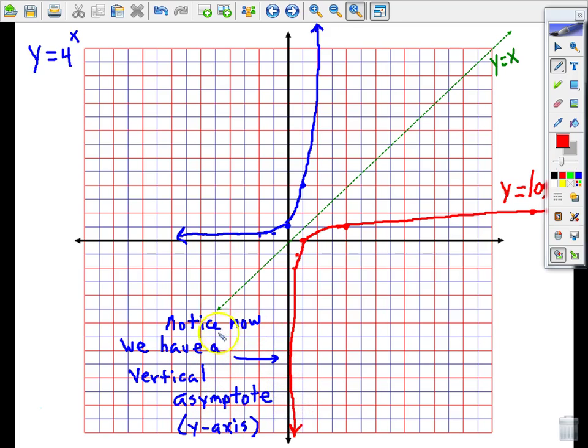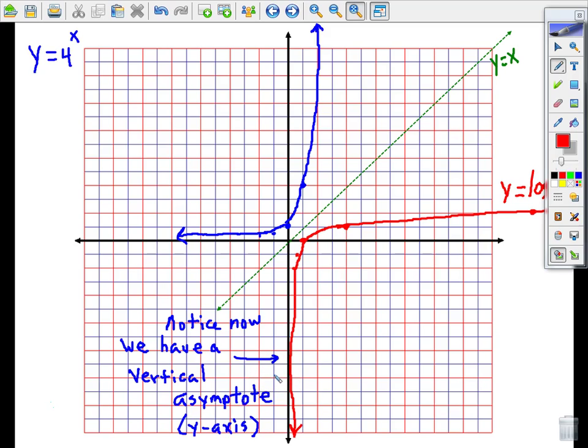And I also want you to notice how we now have a vertical asymptote instead of a horizontal. Exponential growth, we talked about how it had a horizontal asymptote, which is the x-axis. But when we flip over y equals x and we sketch the log graph, we now have a vertical asymptote, which is the y-axis. So tonight, in addition to drawing your curve, I need for you to point to the, in this case, the y-axis and you would put VA instead of HA.